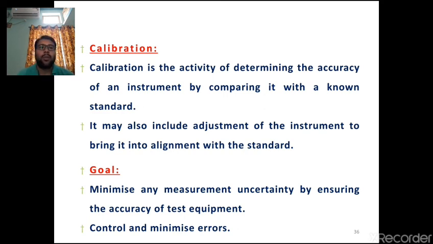And again, what is the goal? The goal is to minimize any measurement uncertainty by ensuring the accuracy of the test equipment. So the goal term in measurement is very important. Every instrument that we are going to design has to serve the purpose of minimizing errors, and it should give a correct output. It should be able to give accurate and precise readings over a long period.